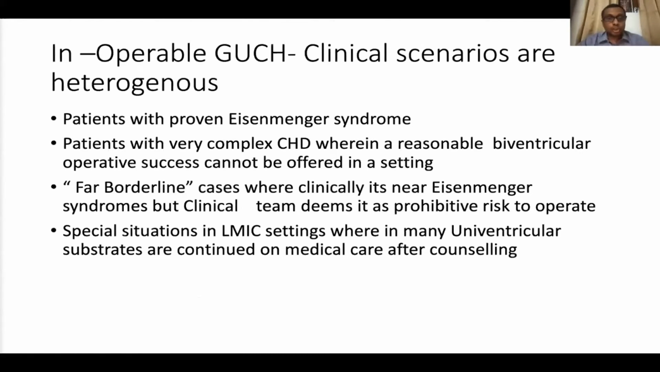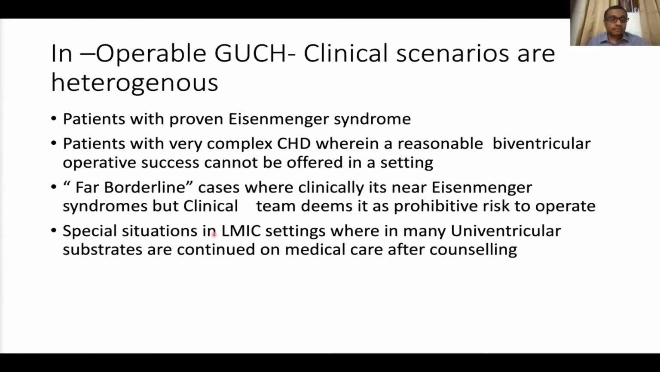So in inoperable GUCH, the clinical scenarios, as I told, are heterogeneous. Patients with proven Eisenmenger syndrome form the classical cohort of patients whom we deal with day to day, and they are the patients who are reasonably straightforward to manage because the guidelines are quite clear cut. Patients with very complex congenital heart disease, where a reasonable biventricular operative success cannot be afforded in a setting, also come under the inoperable group. The third group is the extreme borderline cases where clinically it's near Eisenmenger syndrome, but the clinical team deems it a very prohibitive risk to operate. So they also come under this broad umbrella.